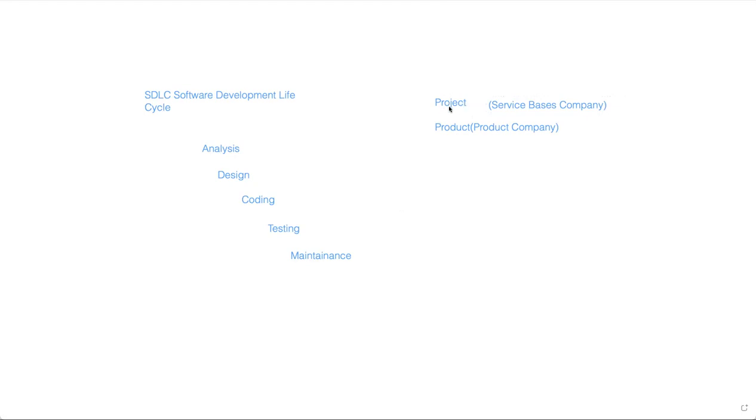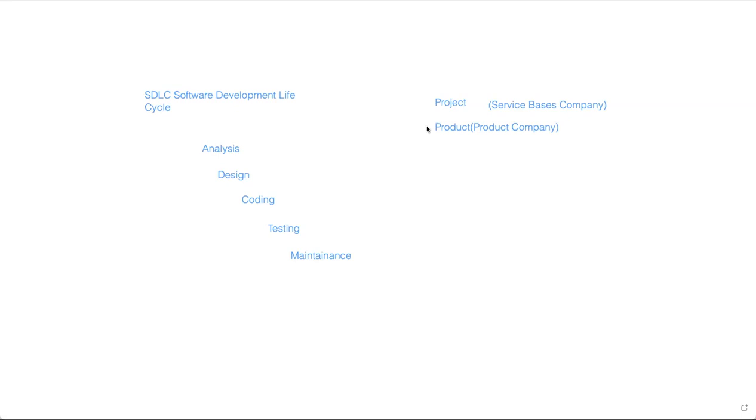Sometimes companies develop software based on market requirements. They analyze the market, what kind of software is required, gather some requirements, and based on that they develop software. That is called a product.